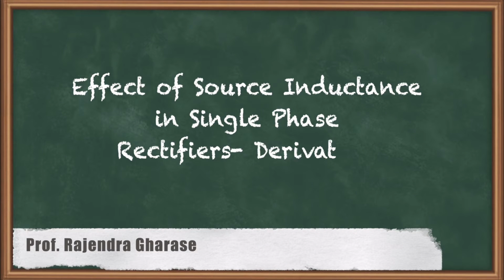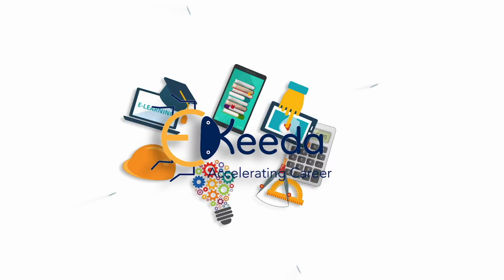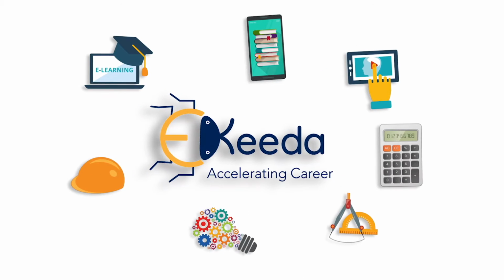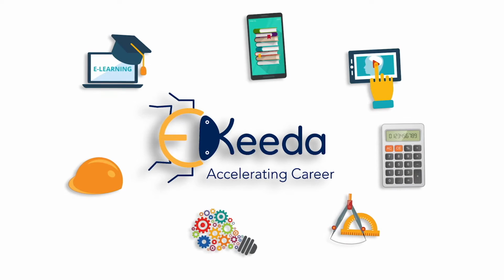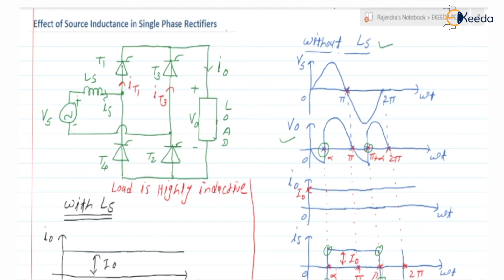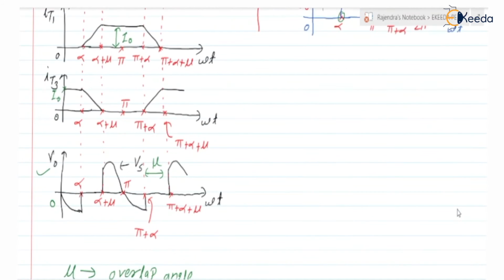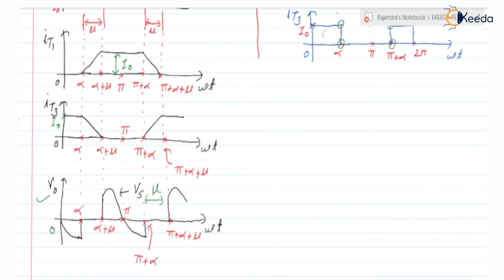Hello friends, in this video we are going to derive some expressions related to the effect of source inductance. In the last video we have already discussed the V0 waveform when the source inductance is considered. So here we have the V0 waveform. Now, can we derive the expression for this V0 average?